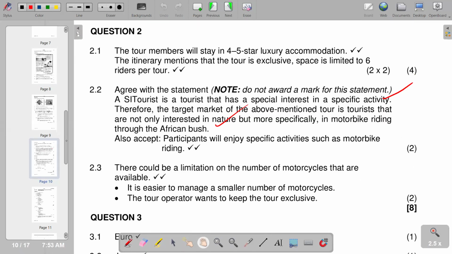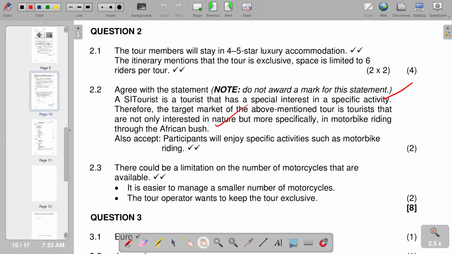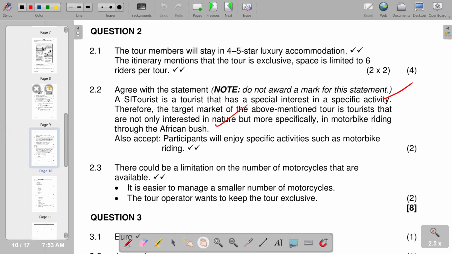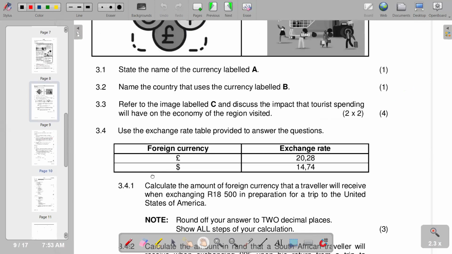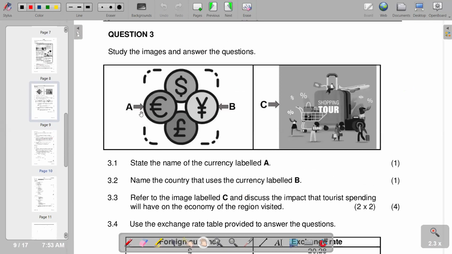Then with that, we move on to the next question, that is on exchange rates. This is a question that we have on exchange rates. Question 3. So on our question 3, it is study the images and answer the questions. First question, state the name of the currency labeled A, which we have on this part. So the currency is this one, which of course is the euro. This is the euro.